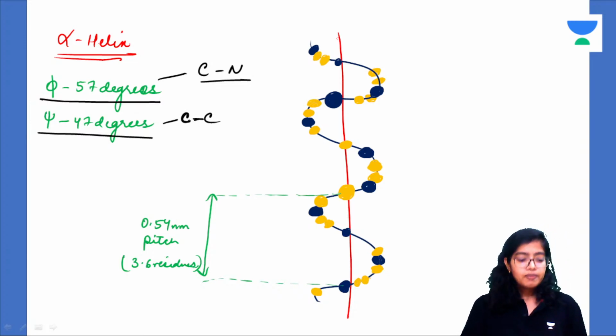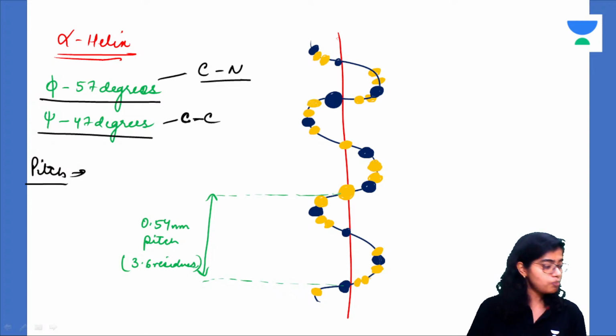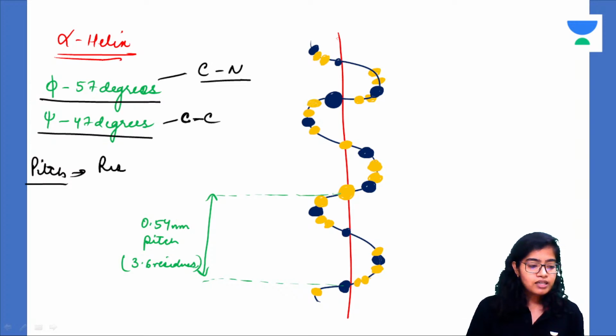Now, what is the pitch? Pitch is the rise per turn. What is the meaning of rise per turn? What is pitch? Its definition can be asked in viva. Pitch is the rise per turn.